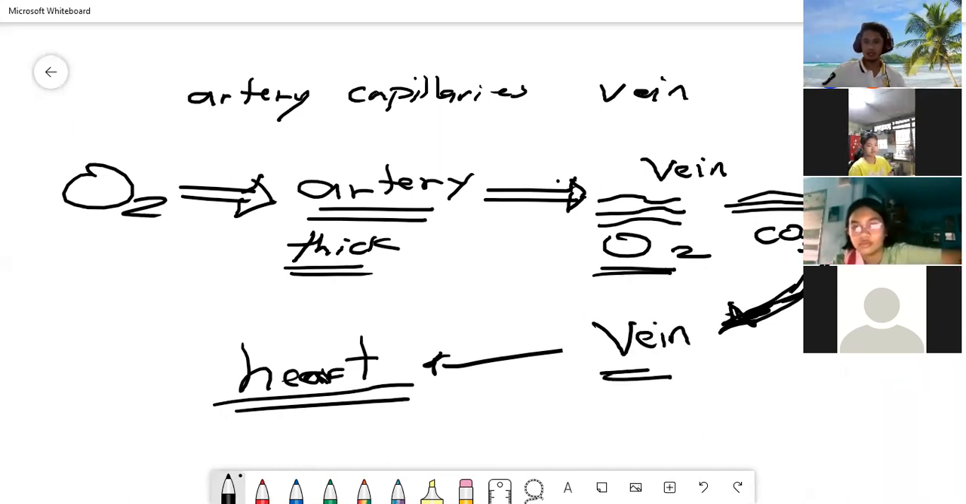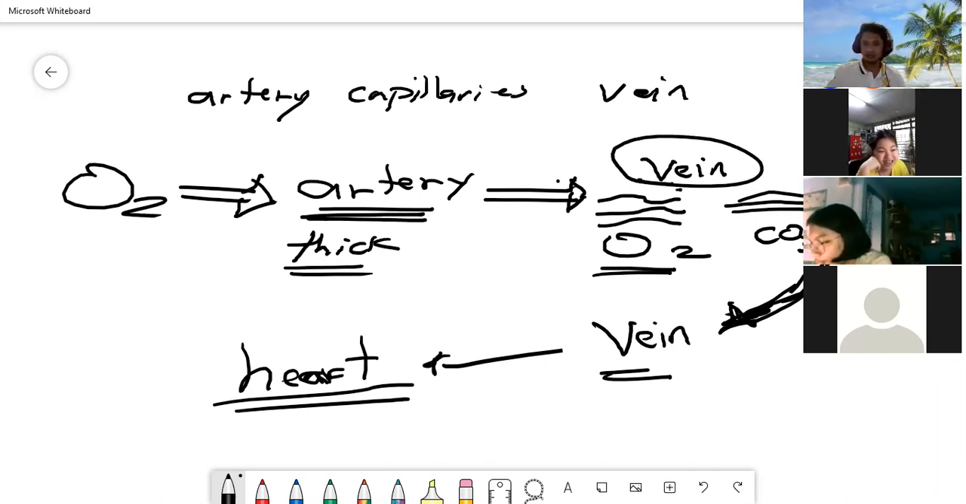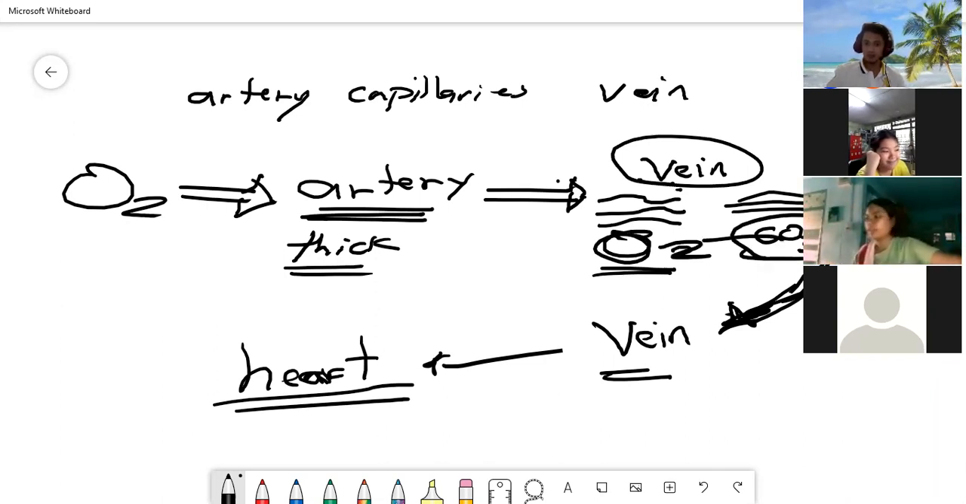Okay? Again, the blood that has oxygen comes from our heart, pumped by the heart, goes to the artery, goes to the vein. In this vein, the oxygen becomes carbon dioxide, and then that carbon dioxide is carried by the vein and goes back to the heart.